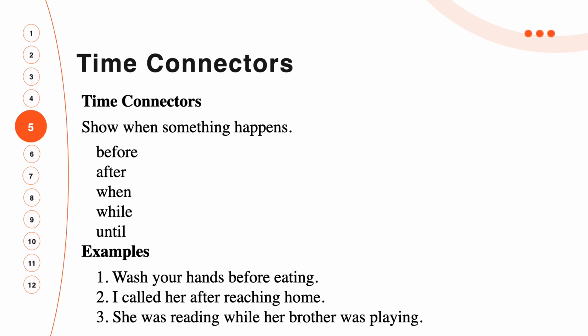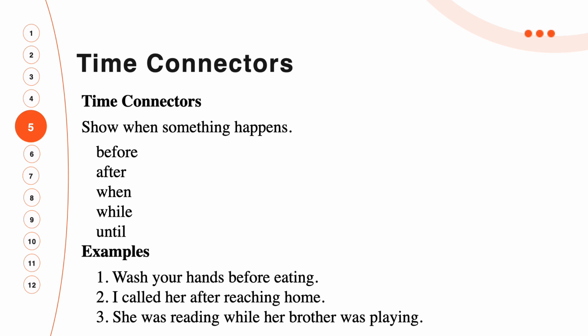And the third is she was reading while her brother was playing. So, the time connectors show when something happens. So, if you are going to state when something happens, you should use these words: before, after, when, while, and until. These words are also used in the examples.